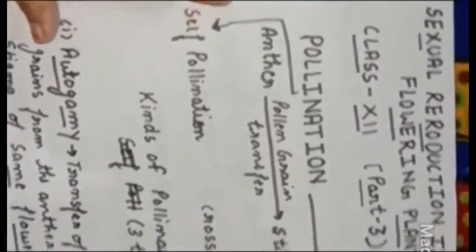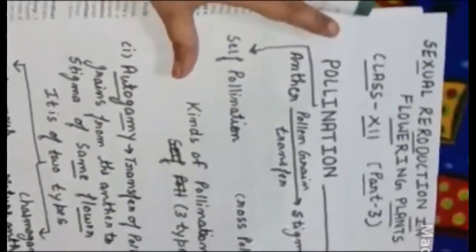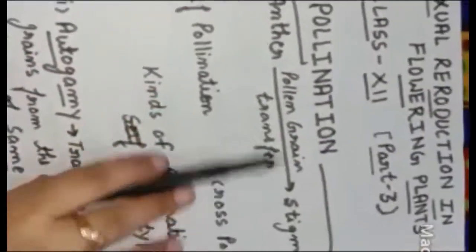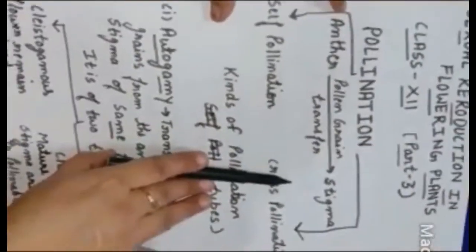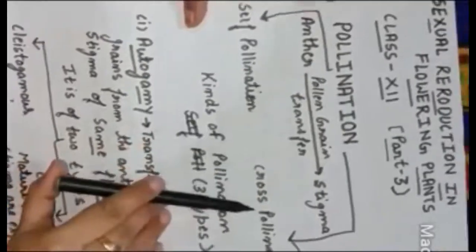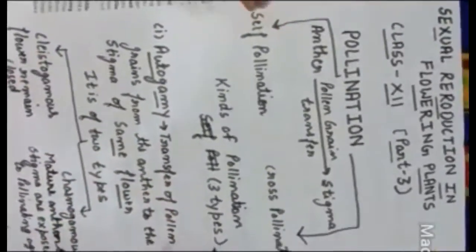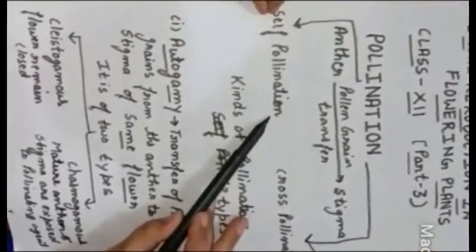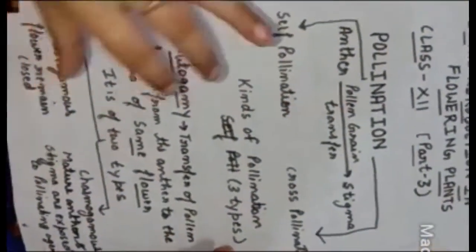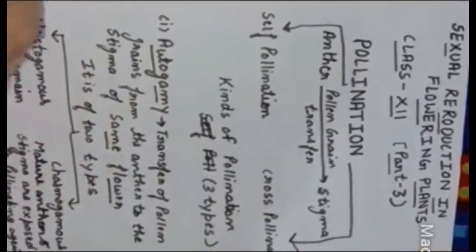Okay, so pollination, you all know about pollination. From class 10th you are studying that pollination means the transfer of pollen grains from the anther to the stigma. We call it pollination. Now pollination is of 2 types, self pollination and cross pollination. If the pollination is between the same flower, then we call it self pollination, and if it is between different plants or different flowers, then we call it cross pollination. You all know it.